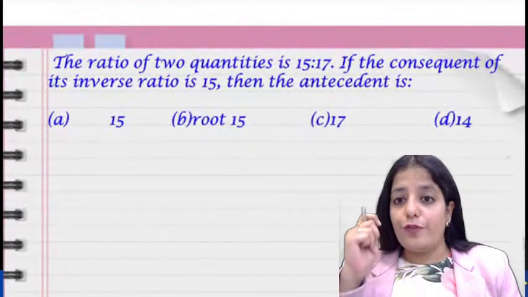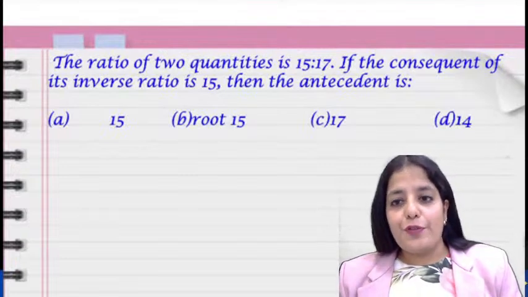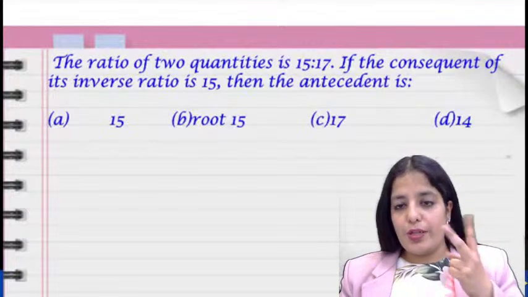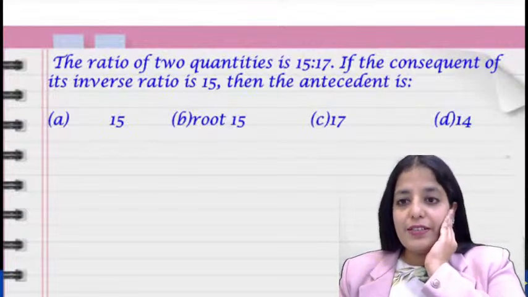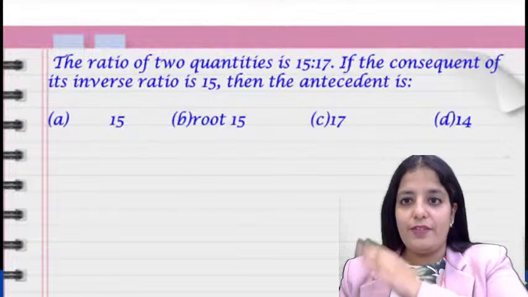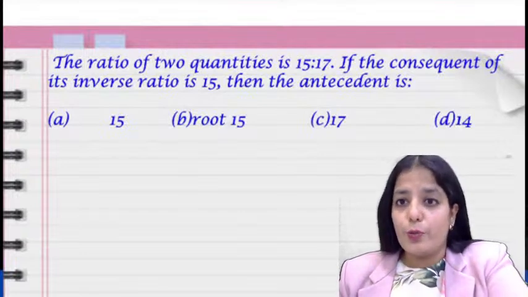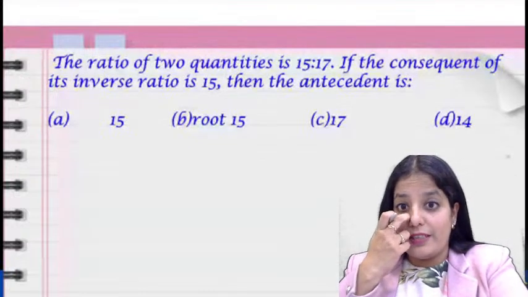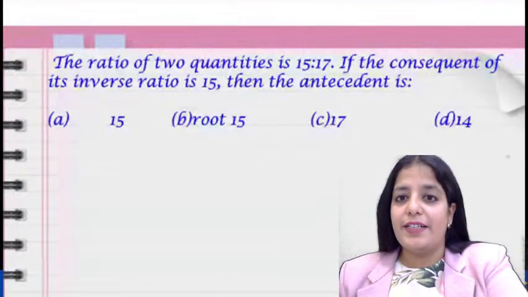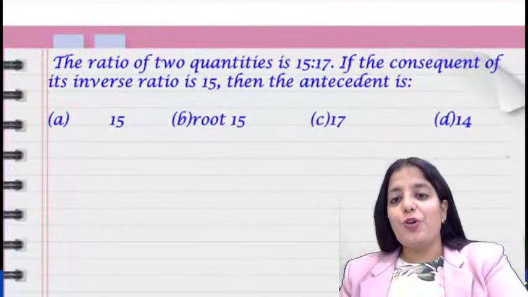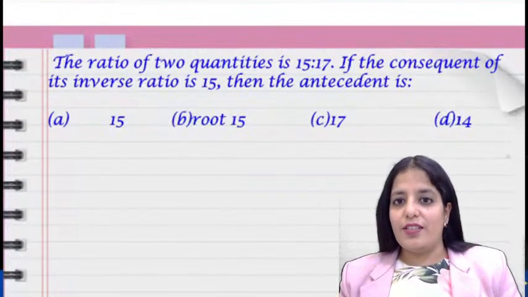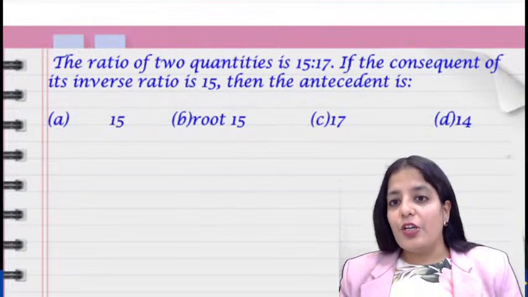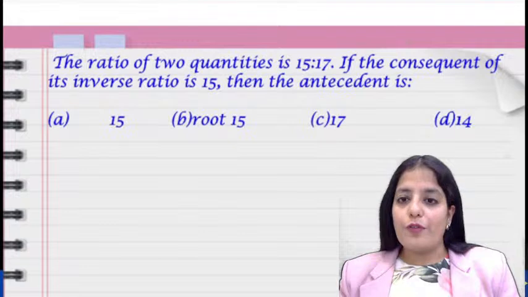The ratio of two quantities is 15:17. Okay. They are saying that two numbers are there which are in the ratio 15:17. Fine. If the consequent of its inverse ratio is 15, then the antecedent is? So in order to solve this question, you need to be very clear with the terminologies of the ratio.